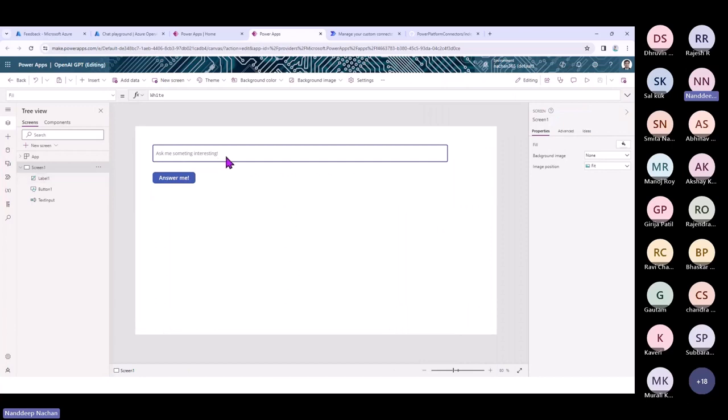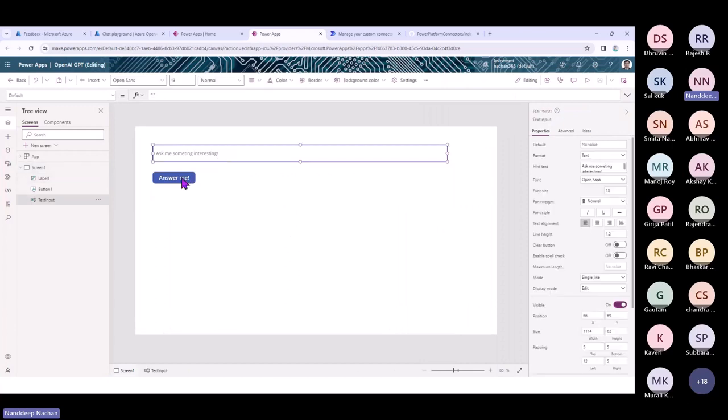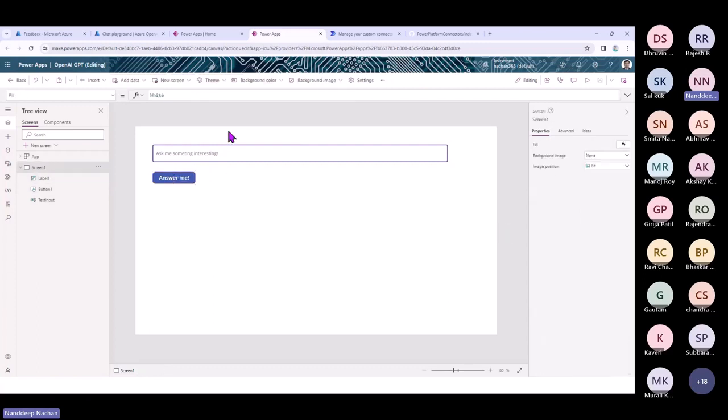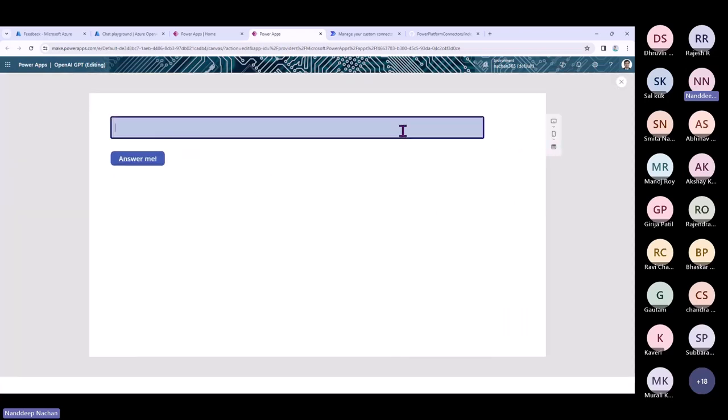All right, so coming back to our app, this app is pretty simple. We just have one text input, a button, and a label where we are going to show the result. So let me just run this first, and then we will see it in action. This is not a simple app which I am talking about to you. This is a pretty much sarcastic app. So if you ask him some kind of question, don't expect a good formal answer from him. Okay, so let's try that.